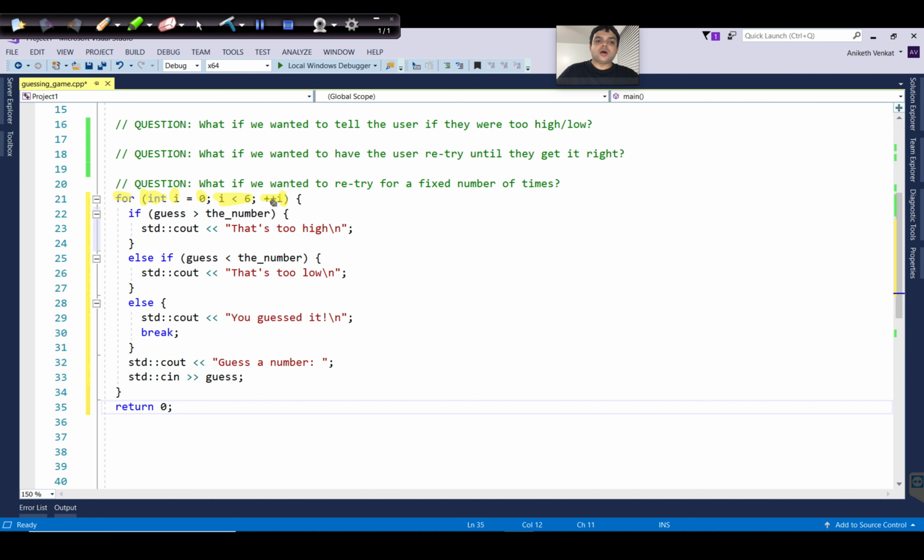Next, we will tell how to increment I at the end of the loop. Here we are incrementing I by 1. Now the body of the loop is the same as before, wherein first we will check if guess is greater than the number. If it's greater than the number, we will print it's too high. Otherwise, we will check if it's less than the number. If it's less than the number, we will print it's too low, and so on and so forth. Now let's compile and run this program and see what happens.